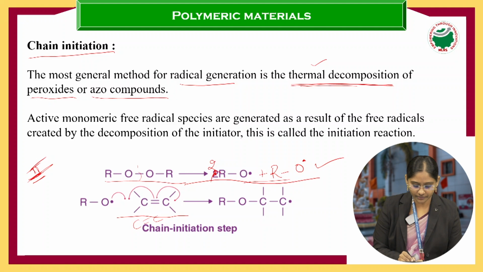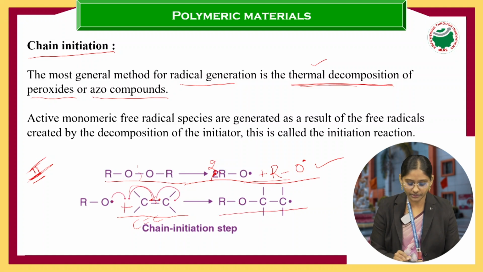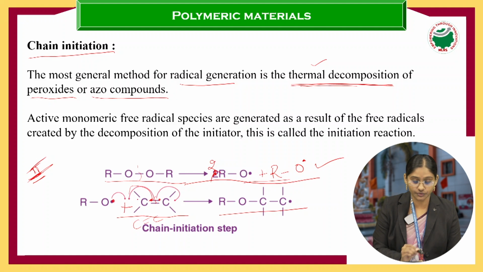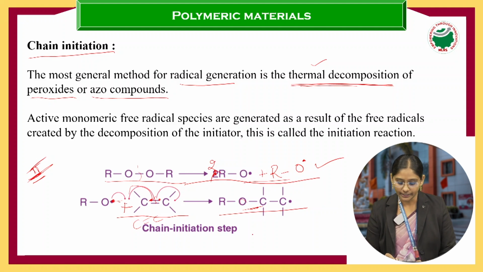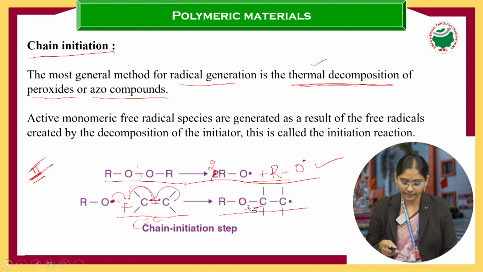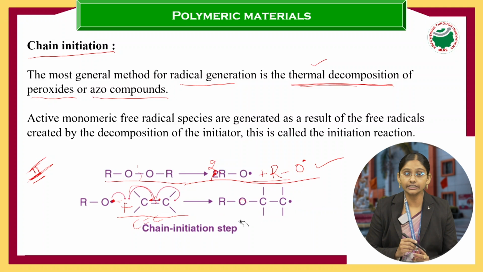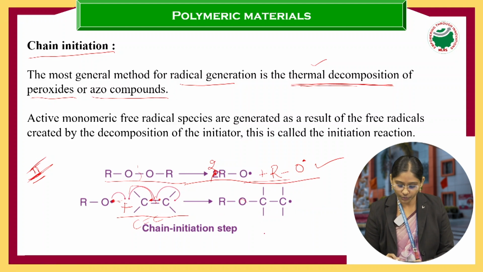So the double bond is there, containing electrons. By taking these two electrons, two free radicals are formed, this free radical and this free radical. Between these two a bond forms here, and the other free radical is taken up by the carbon atom. Clear? Now in this first step, what is happening? Monomer free radical.